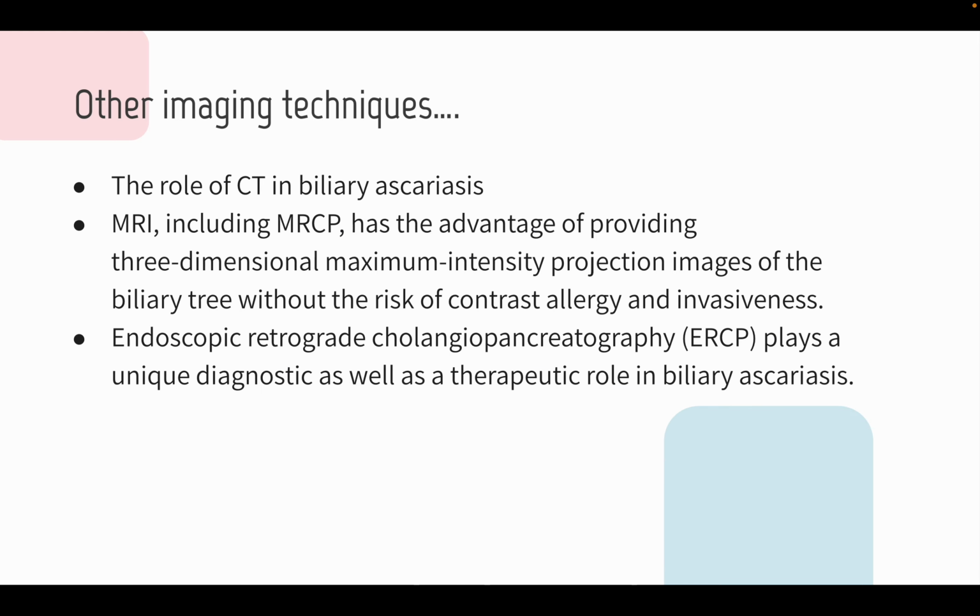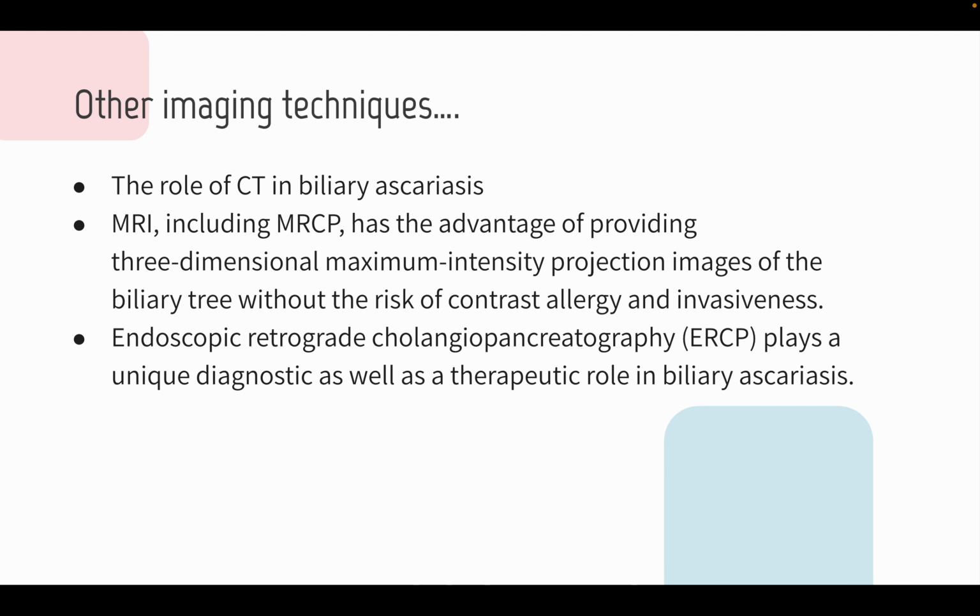Okay, so regarding other imaging techniques, the role of CT in biliary ascariasis is generally limited to patients with liver or pancreatic involvement. MRI, including MRCP, has the advantage of providing three-dimensional maximum intensity projection images of the biliary tree without the risk of contrast allergy and invasiveness. Details of the extrahepatic biliary tract can also be obtained. Nonetheless, though an excellent modality, it is not cost-effective, especially in developing countries where the prevalence of ascariasis is high.